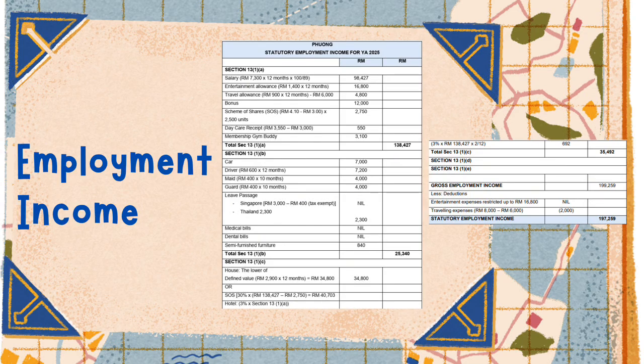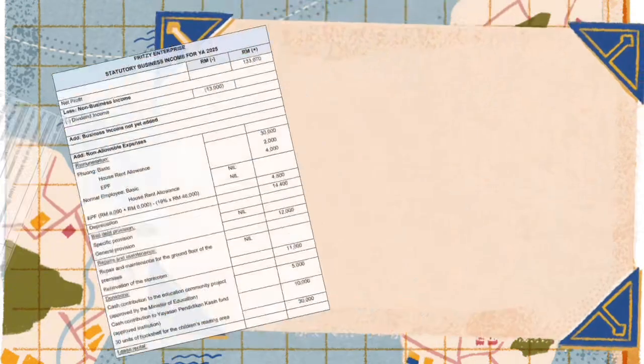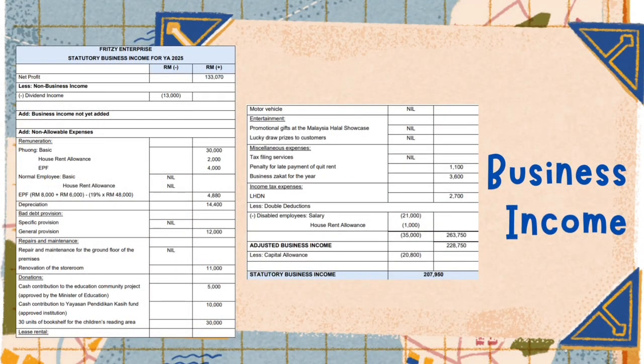This statutory employment income will later be combined with her other sources of income, such as business income, partnership income, rental income, and other income, to determine her overall income tax liability. Now we continue our presentation by explaining Fuang's statutory business income. Firstly, let us look at the computations of Fuang's statutory business income for the year of assessment 2025.